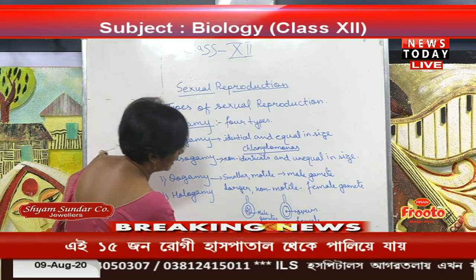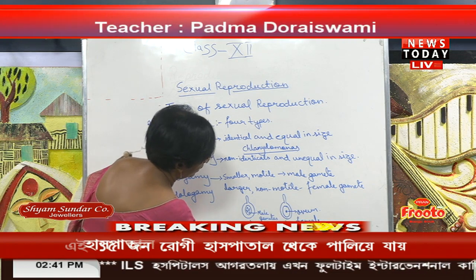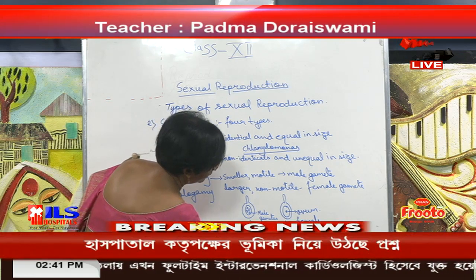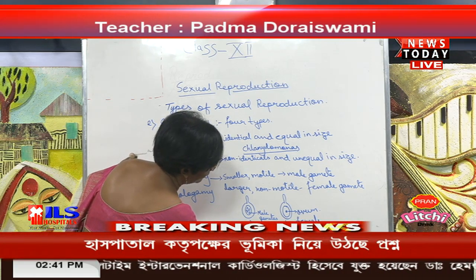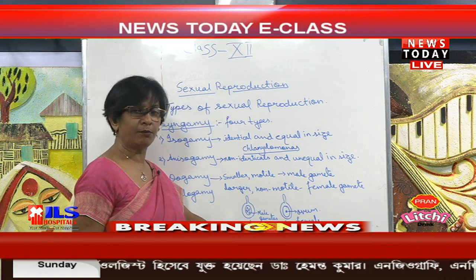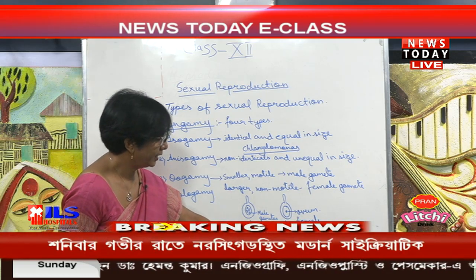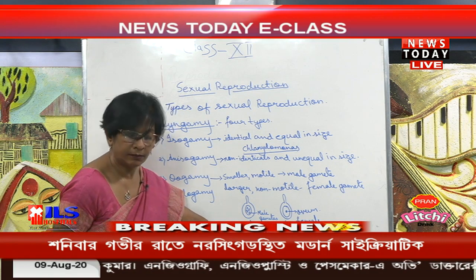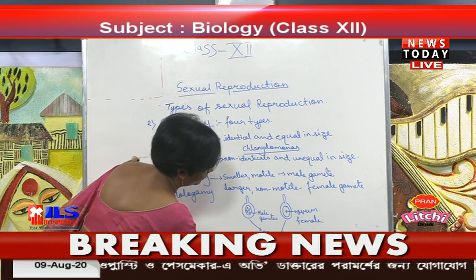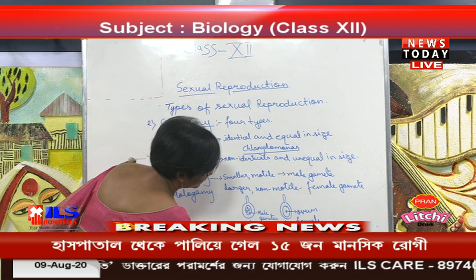When these gametes come out, this one is motile, that is why it has the flagella, and this one is immotile, that is why it does not have any locomotion. When they meet, again it forms the zygote.